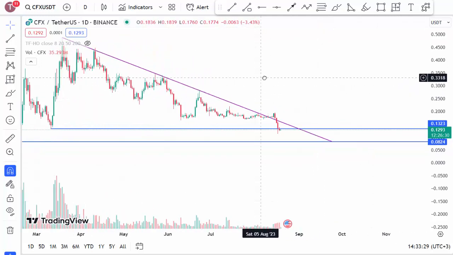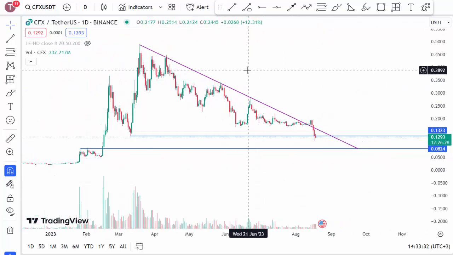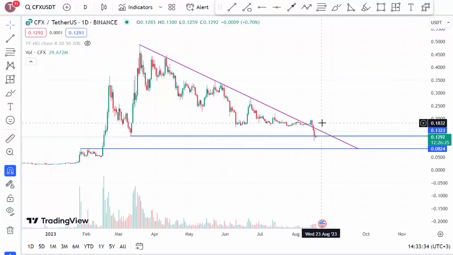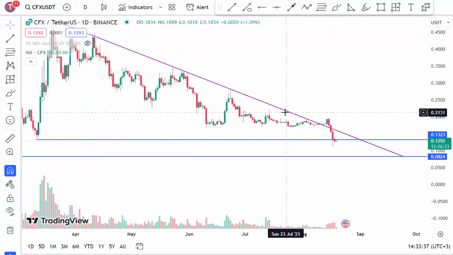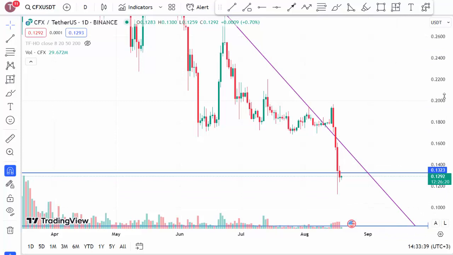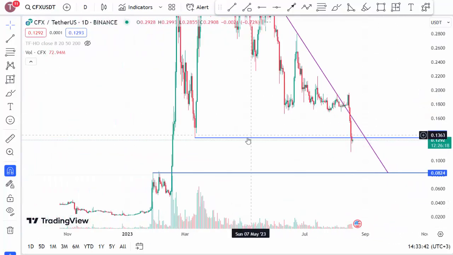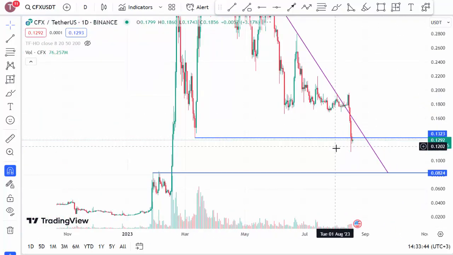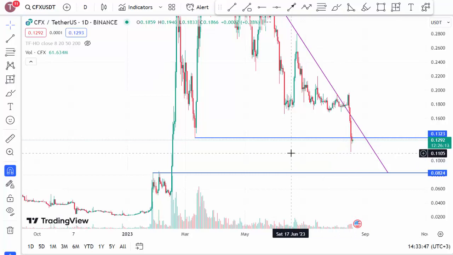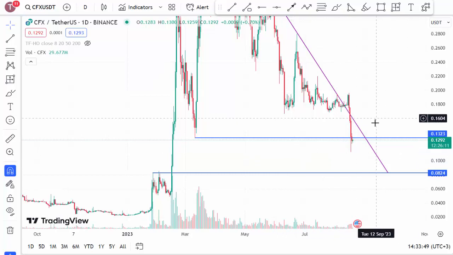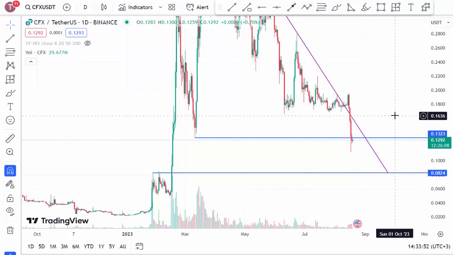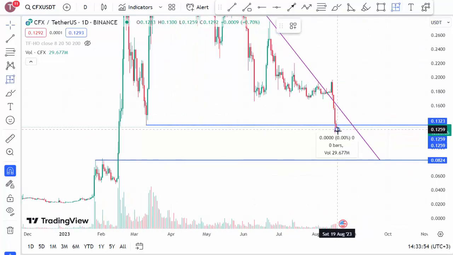Today, we will share the technical analysis of CFX coin. It's evident, my friends, that there has been a long-lasting downtrend, and with this downtrend, we can indeed say that the support level of 0.10 has been breached downward. We can interpret this breach negatively, my friends, because if the support level is breached, it's likely to fall to the next support level.